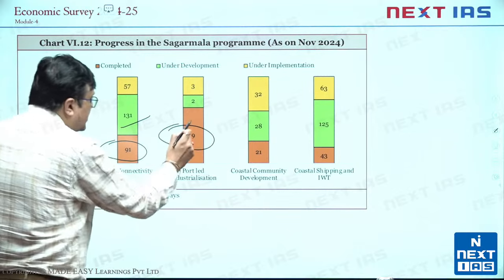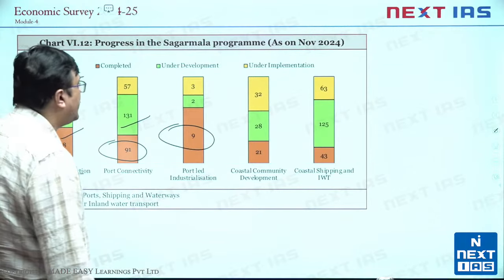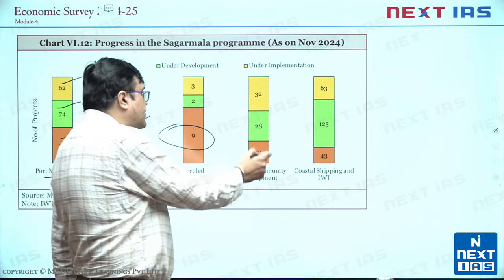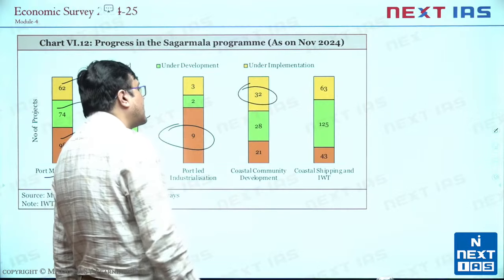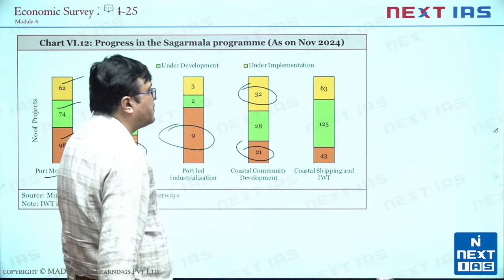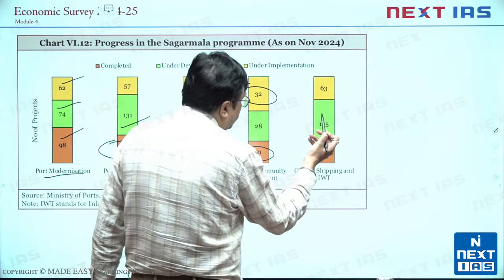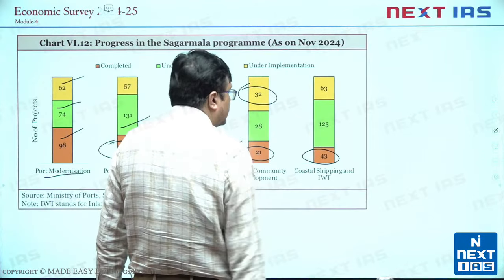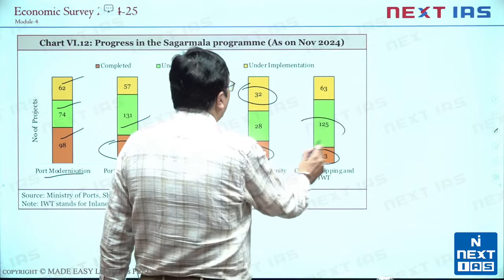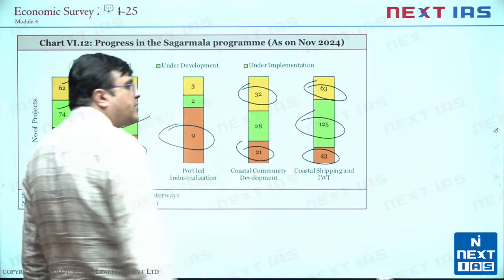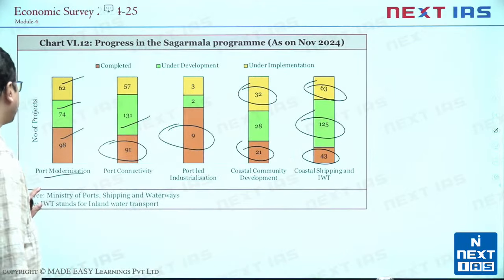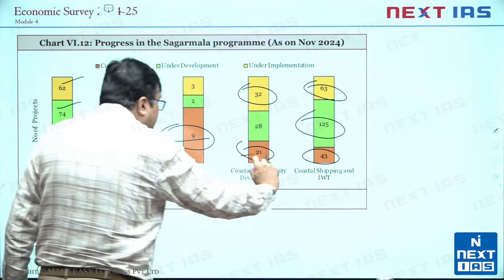Port-led industrialization, 9 completed. Similarly, we see that coastal community development, 32 are still under implementation, 21 have been completed, and coastal shipping and inland water trade, 43 are completed, 125 under development, 63 under implementation. तुम्हारे लिए ज्यादा इंपॉर्टेंट होगा ये सारे कंप्लीटेड वाली चीजें याद रख लो.